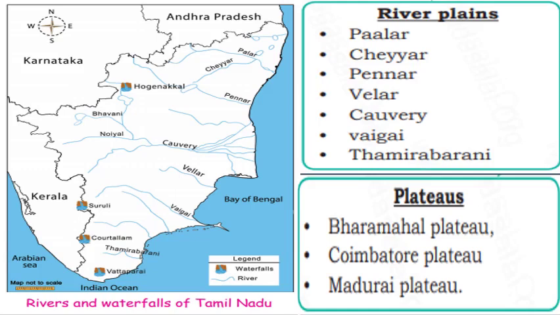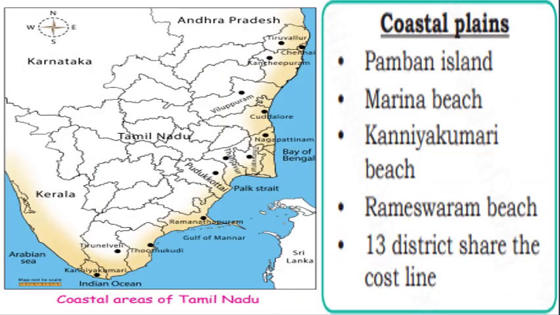Next landscape, plateaus. The Paramagal Plateau, Coimbatore Plateau and Madurai Plateau. These are the important plateaus in Tamil Nadu. Next landscape, coastal plains. Pamban Island, Marina Beach, Kanyakumari Beach, Rameswaram. There are 13 districts that share the coastline of Tamil Nadu.